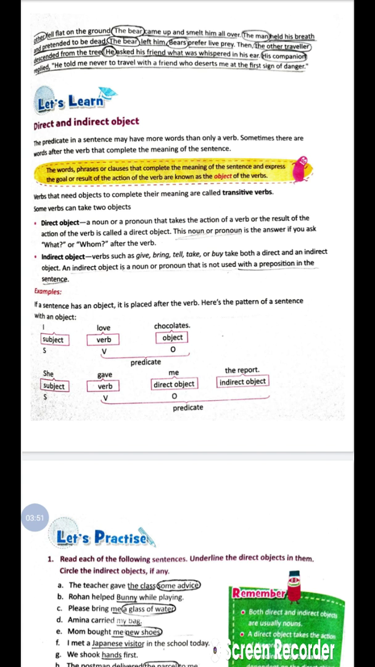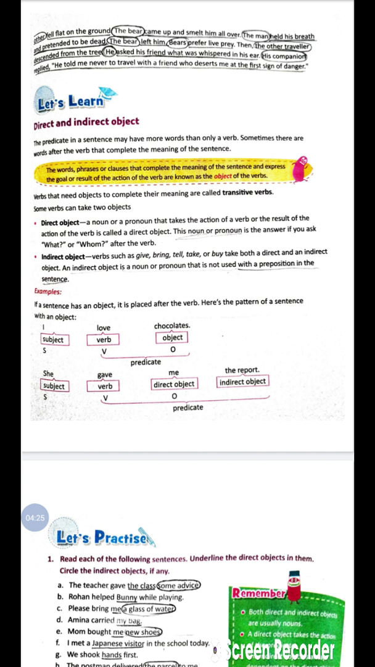One more thing that you have studied in the previous chapters, that there are two types of verbs, transitive and intransitive. Transitive verbs are those in which we need objects to complete their meaning. And some verbs can take two objects. And intransitive, what is intransitive? That we don't need objects. But some verbs can take two objects, a direct object and an indirect object.